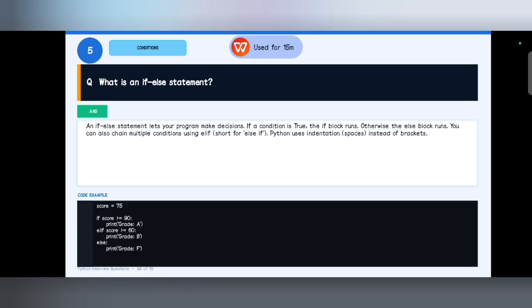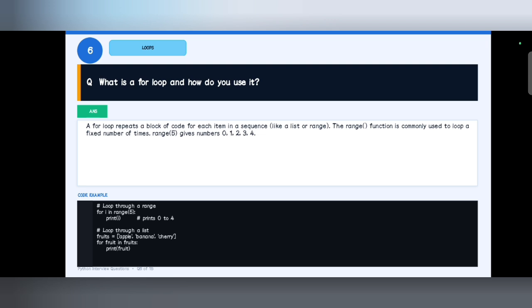Next, what is a for loop and how do you use it? A for loop can consecutively execute a block of code each time over a sequence, like a list, or a range, which is a fixed number of times. Here we can give a fixed number of times, then we use a for loop.